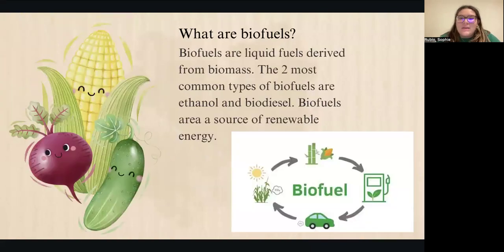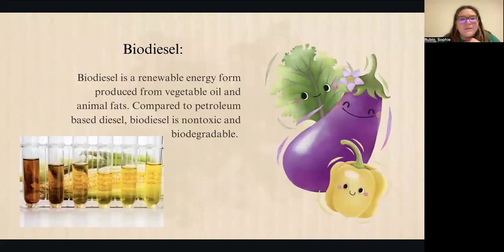So, what are biofuels? Biofuels are liquid fuels derived from biomass, and the two most common types that we see in America are ethanol and biodiesel. Biofuels are also a source of renewable energy. The most common types that we see biodiesel produced from are vegetable oil and animal fats, as shown in this picture below. Compared to petroleum-based diesel, biodiesel is also non-toxic and biodegradable.